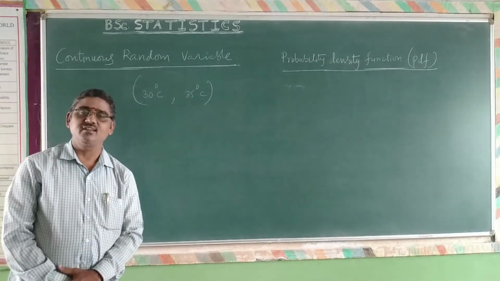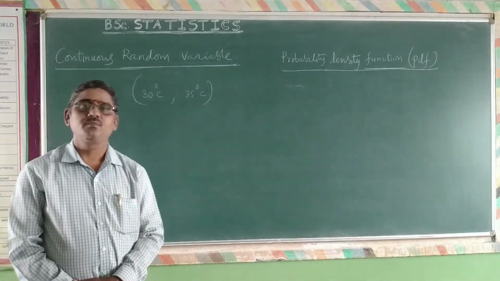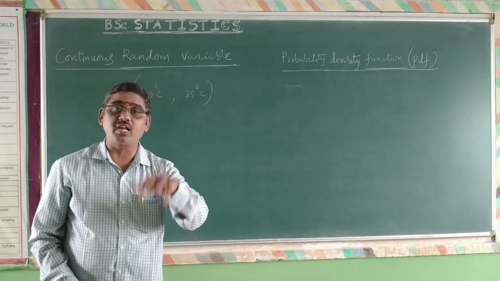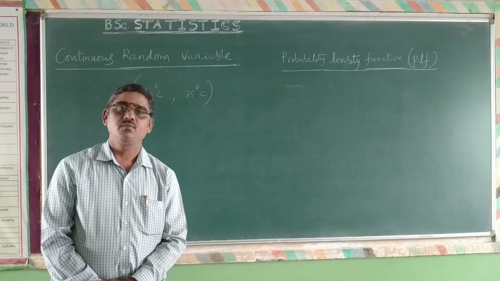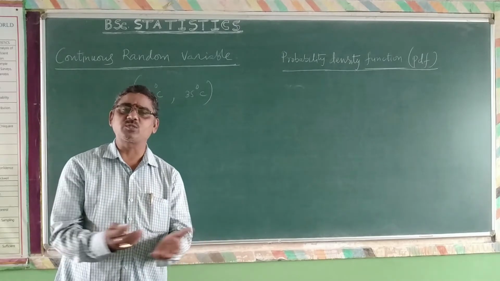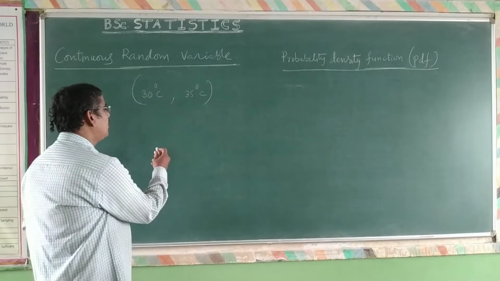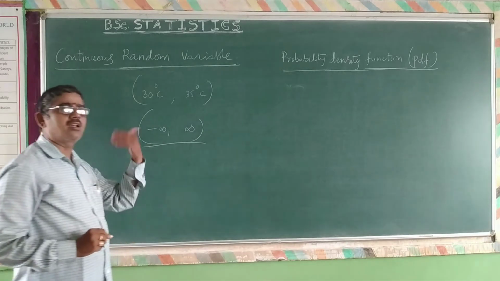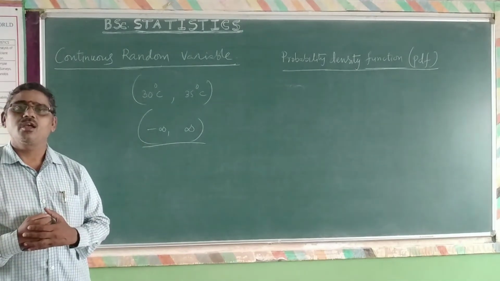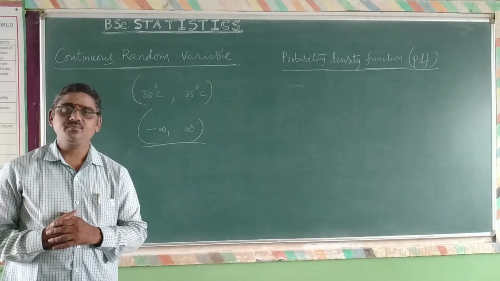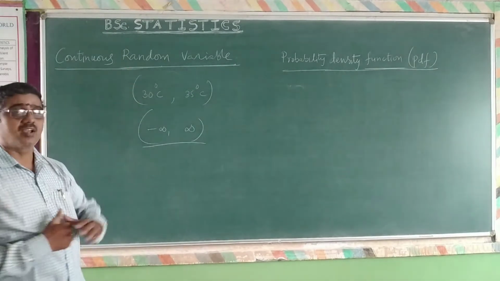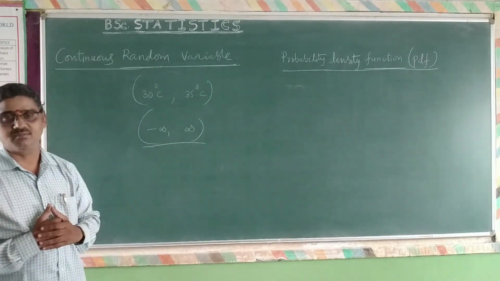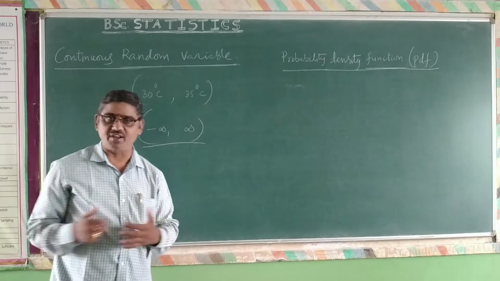Similarly, age of a group of persons, the weights of different competitors participating in a particular game, which can all be expressed in terms of intervals. For example, we can specify from minus infinity to infinity, the real number system. We can specify any kind of interval. That is nothing but a continuous random variable. The random variable which takes values in an interval is nothing but continuous random variable. Hope you understand the examples given.